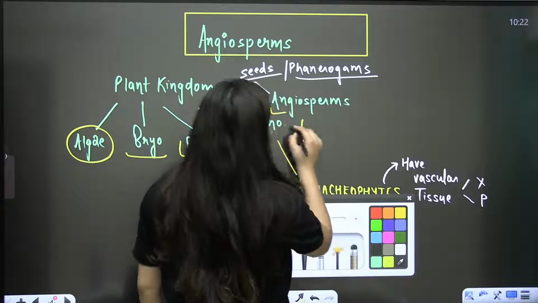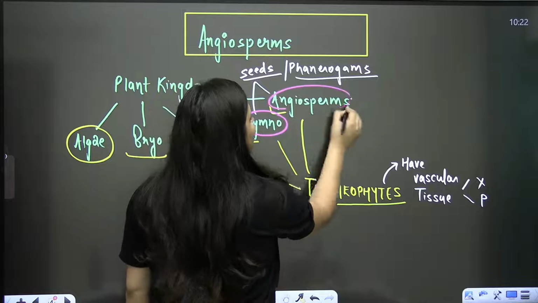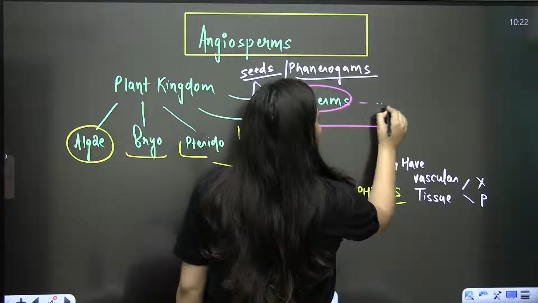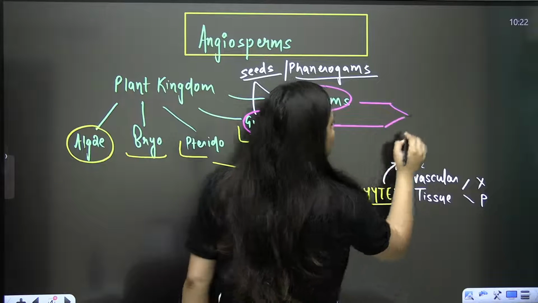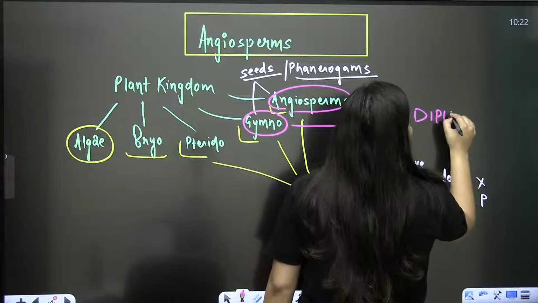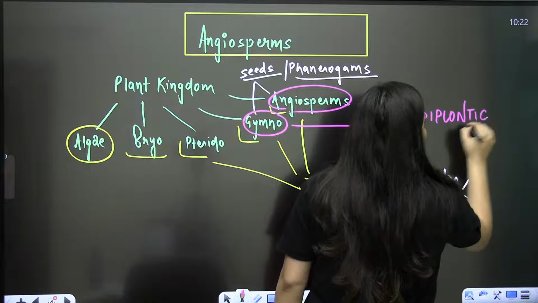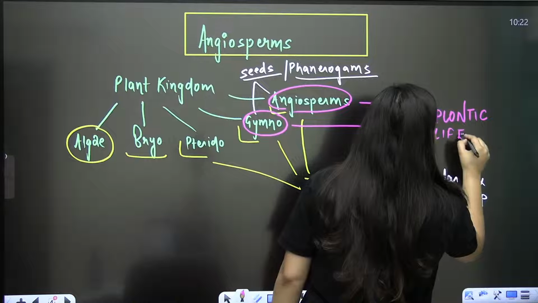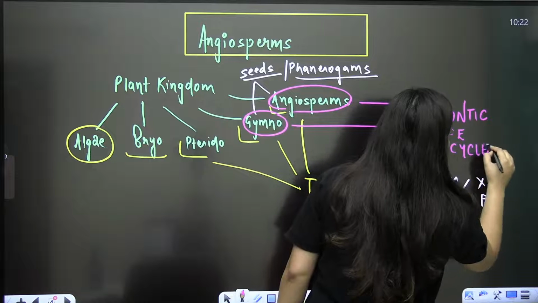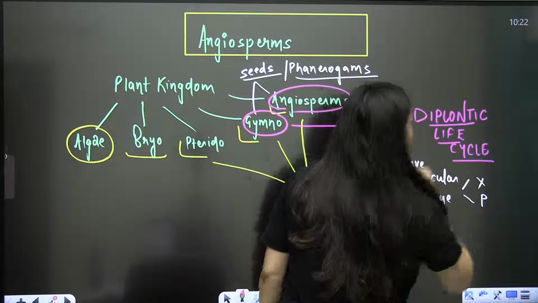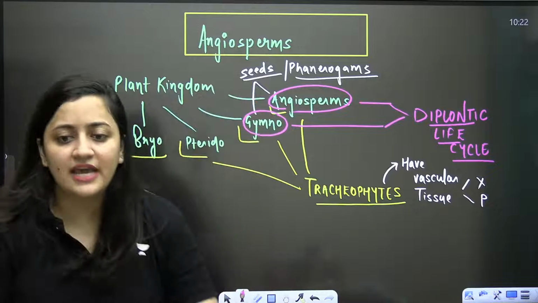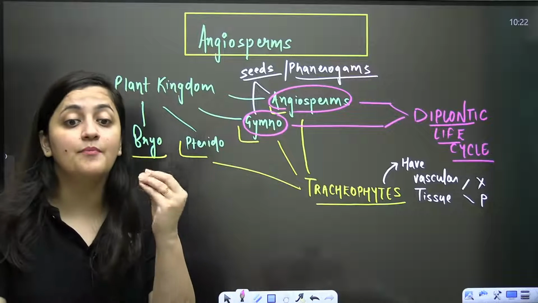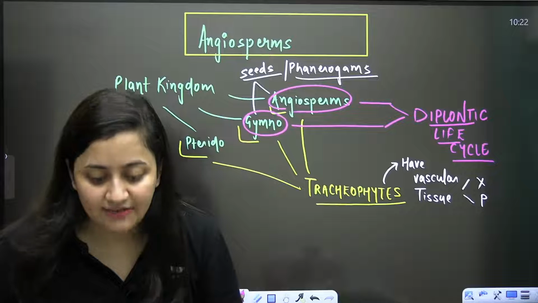Now, students, in the case of the gymnosperms and the angiosperms, if you talk about their life cycle, it is a diplontic life cycle. No doubt we have to start with the flower, but before that you should know about the angiosperms. So which type of life cycle is there?